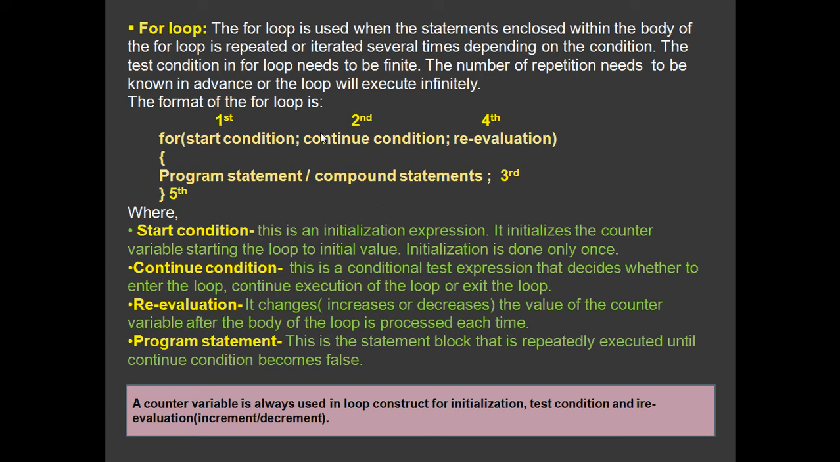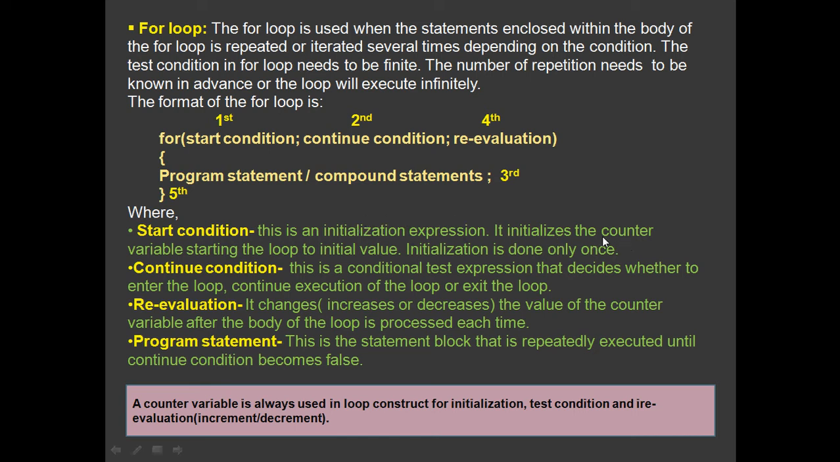So always the loop, be it for loop, while loop, or do while loop, must stop at a certain point. Based on that, the test condition should be written in such a way that it will stop at a certain point. As you can see, the format of the for loop: for, and within this parenthesis you have what is called a start condition. This start condition is an initialization expression. So it is an expression, which means you're initializing a variable.